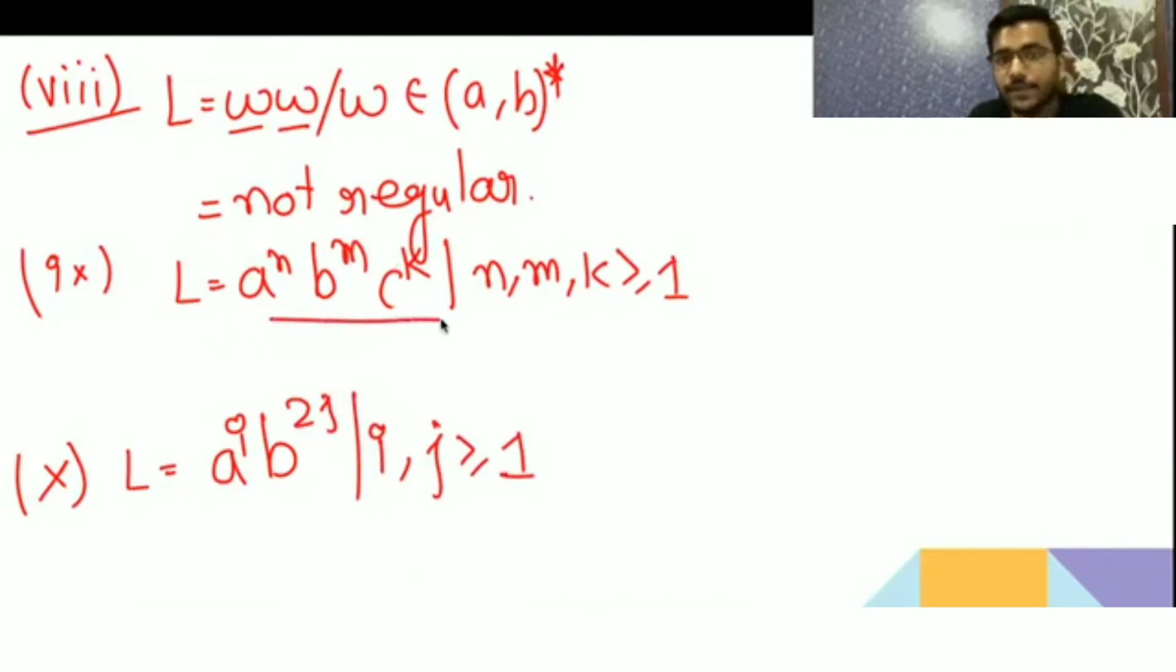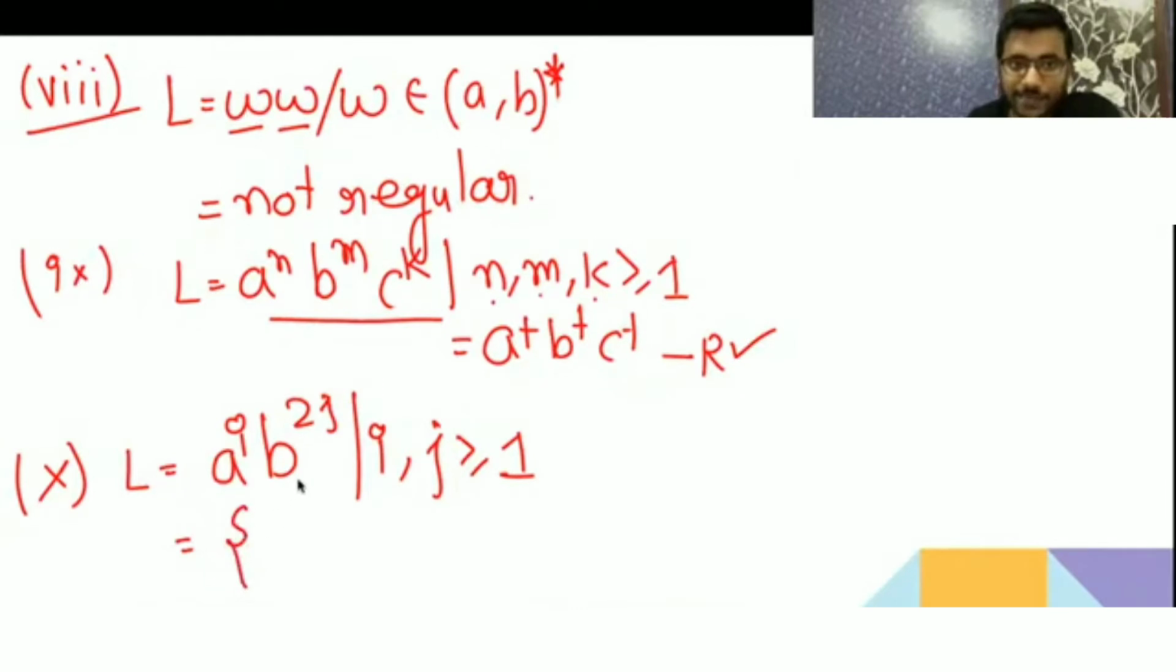Yeah, 9 is regular because you can give a regular expression for this, because it's saying n, m, k should be greater than or equal to 1. Okay, a to the power n, then b to the power m, c to the power k. So it is a plus b plus c plus, so it is regular.